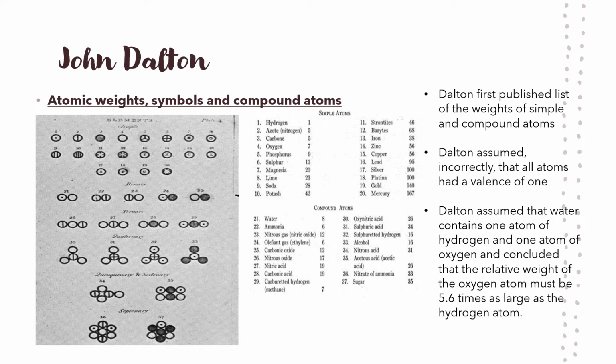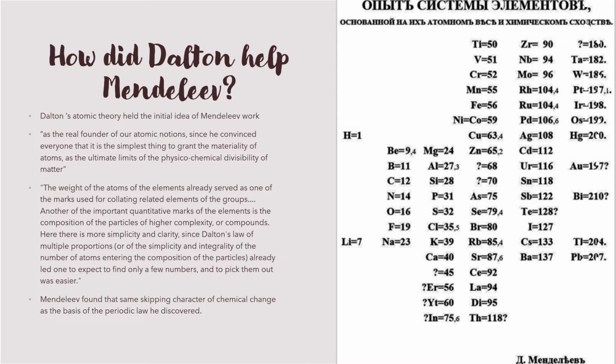The atomic mass of hydrogen is arbitrarily assigned to be 1. The atomic mass of oxygen is 8 on Dalton's scale. Dalton, of course, was wrong because a water molecule contains 2 atoms of hydrogen for every oxygen atom, so that the individual oxygen atom is 8 times as heavy as 2 hydrogen atoms or 16 times as heavy as a single hydrogen atom. There was no way that Dalton could have known from the data available that the formula for water is H2O. So how did Dalton help Mendeleev?